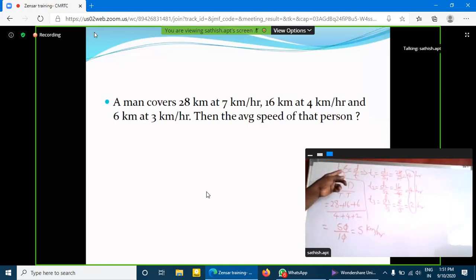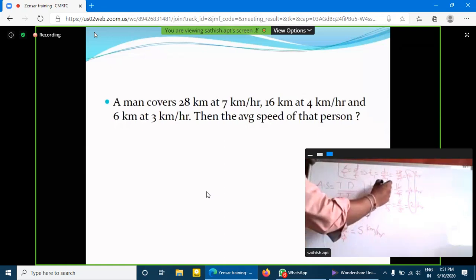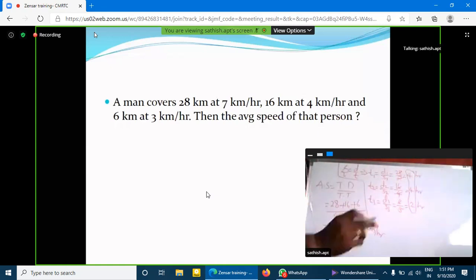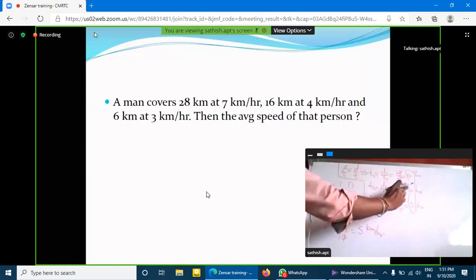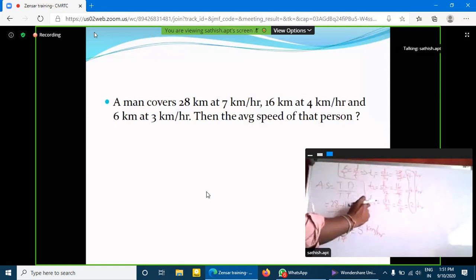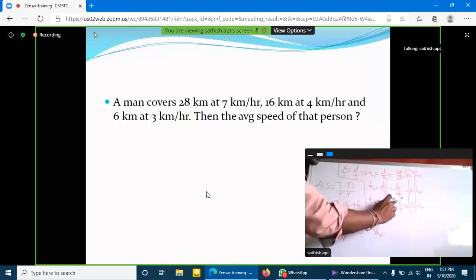So here speed is equal to distance by time, so t is equal to distance by speed. So in the first case, t1 is equal to d1 by s1, that is equal to 28 by 7 is equal to 4 hours. We got 4 hours, clear? Similarly, t2 is equal to d2 by s2, that is equal to 16 by 4 is equal to 4 hours. Next the third one, t3 is equal to d3 by s3, that is equal to 6 by 3 is equal to 2 hours.